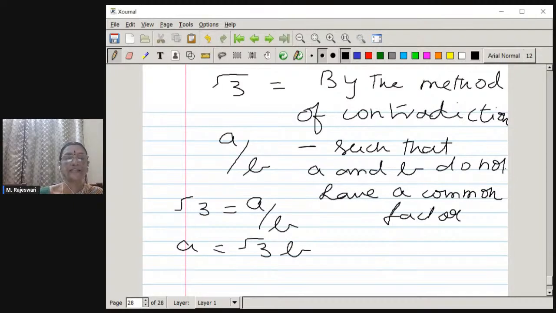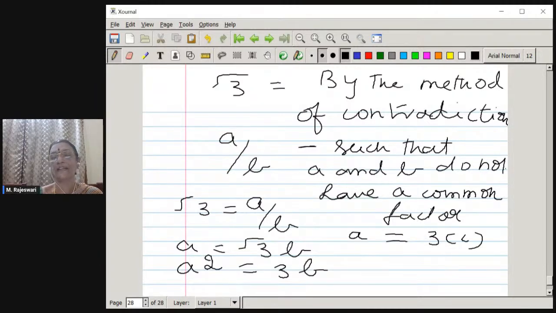If a is equal to root 3 times b, then if you square it, a square becomes 3b square, which proves that a square is a multiple of 3. If a square is a multiple of 3, obviously a is also a multiple of 3, and therefore we can write a is equal to some multiple of 3.